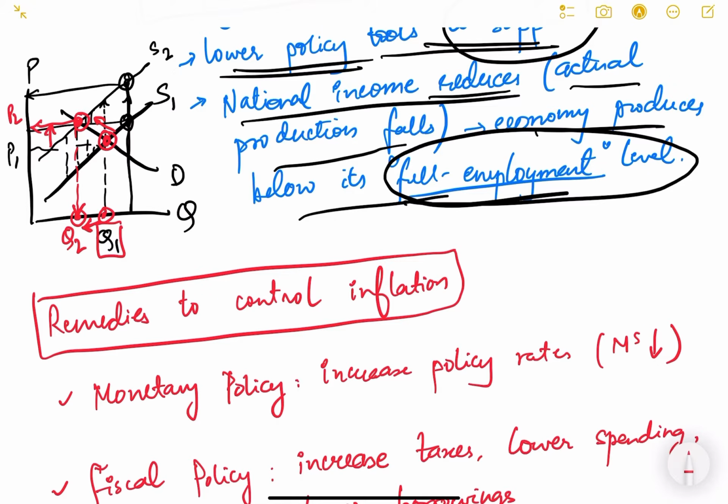If Q1 was the full capacity level of production, now production in the economy has actually reduced. This is not good for the economy. This is also a kind of recession, because we are not producing enough.